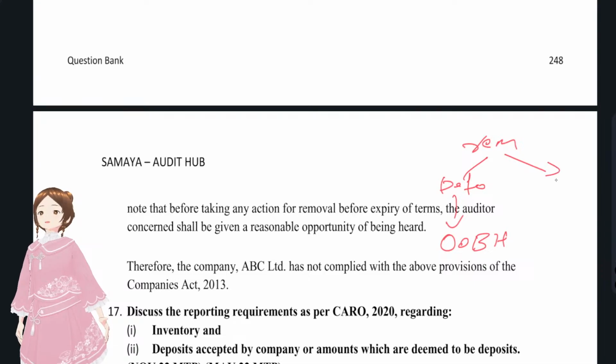After expiry, that is, the retiring auditor not being reappointed, then what do you have to give? You have to give representation. So before expiry you have to give an opportunity of being heard.